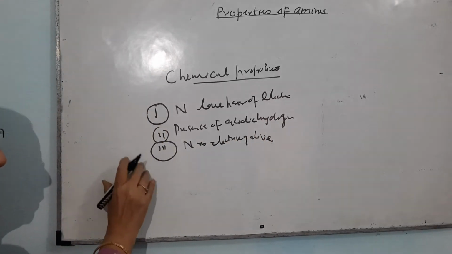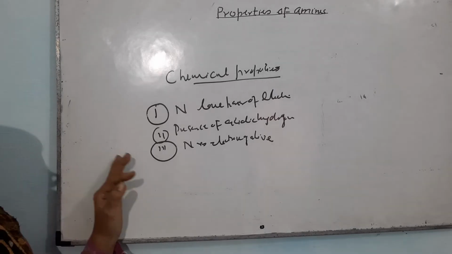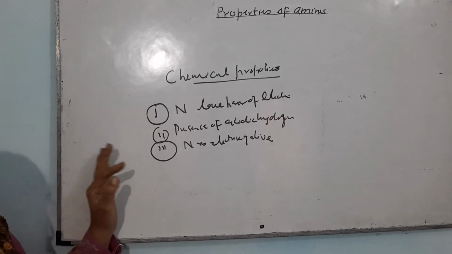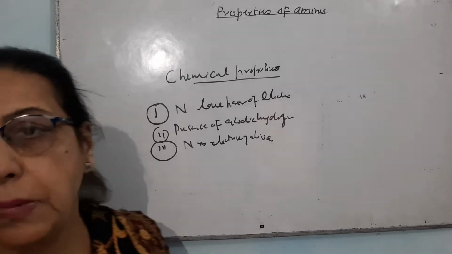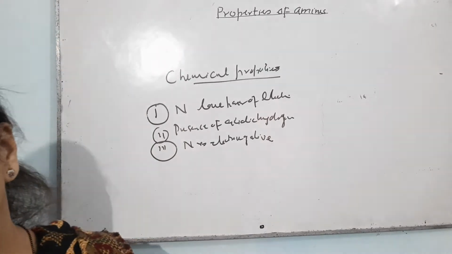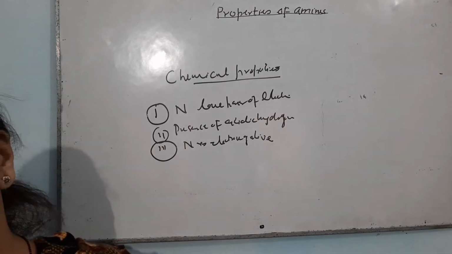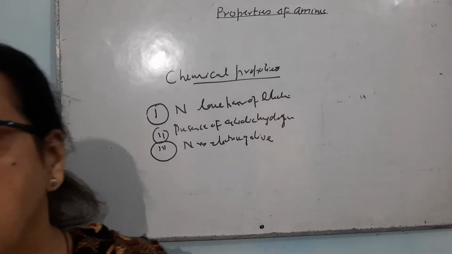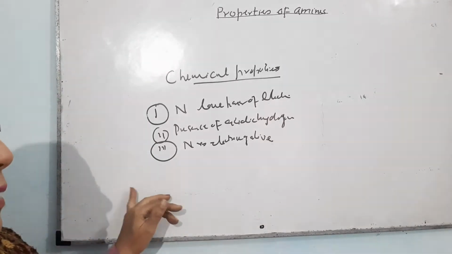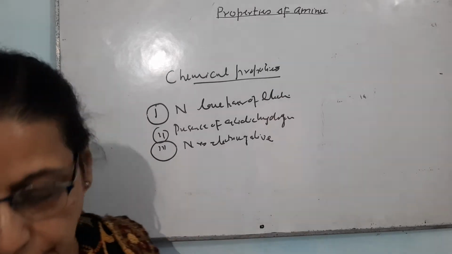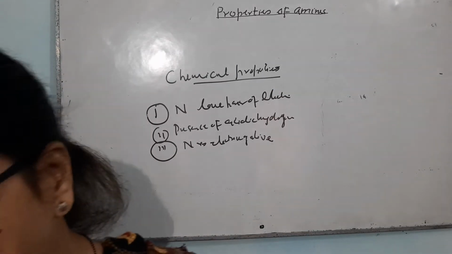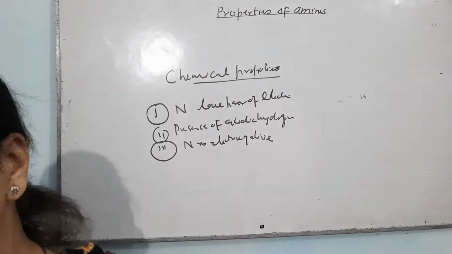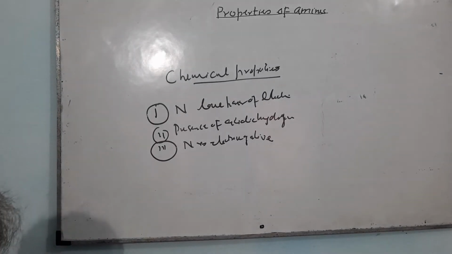Now the question becomes, why are amines basic in nature? The amines are basic in nature because of the three reasons. First, nitrogen is having a lone pair of electrons. Second, there is a presence of acidic hydrogen. And third, the nitrogen atom is electronegative in nature. So that is why amines are basic in nature.